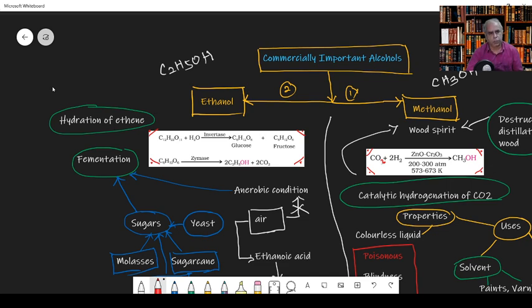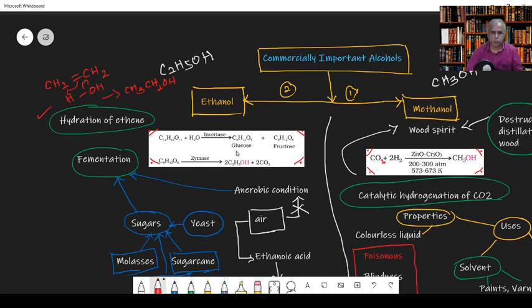Nowadays, ethanol is also obtained from hydration of ethene. What is ethene? CH2 double bond CH2. Hydration means addition of water, so that H will come here and OH will go here. So you are able to get CH3CH2OH, that is ethanol. This is the latest process with which we are able to manufacture ethanol in large quantity.